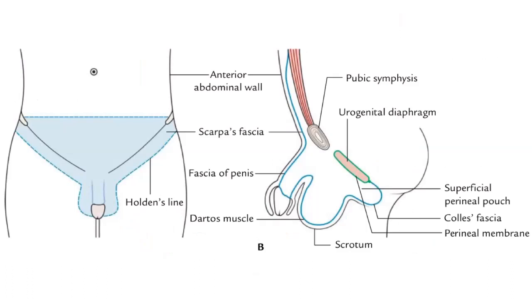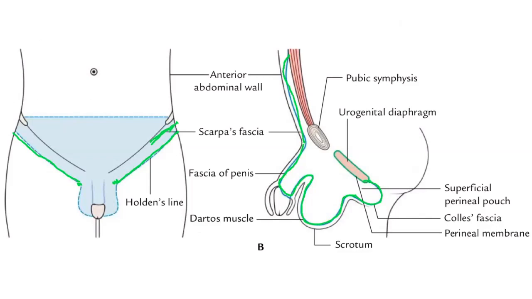You see, this is Holden's line, 8 centimeters laterally from the pubic tubercle. This is Scarpa's fascia, which has the Buck's fascia, Dartos fascia, and Colles fascia, that is the superficial perineal fascia.